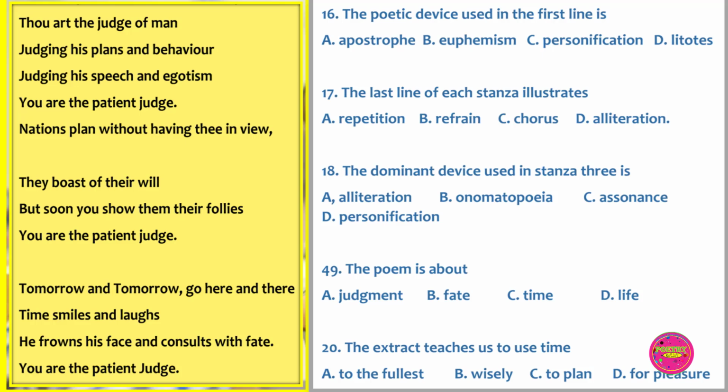Question 19. The poem is about A. Judgment, B. Fate, C. Time, D. Life. The correct answer to this question is C. Time.